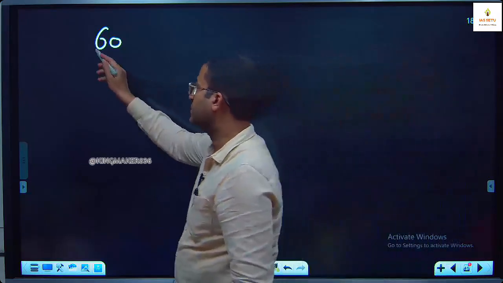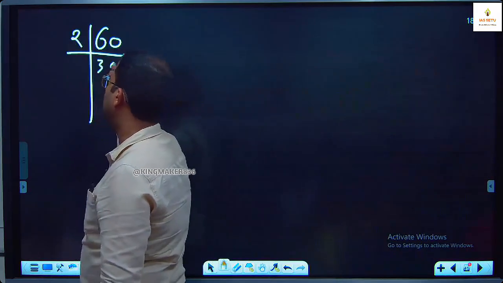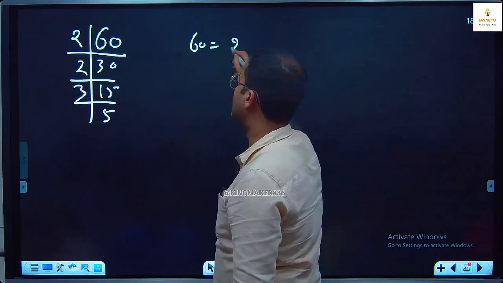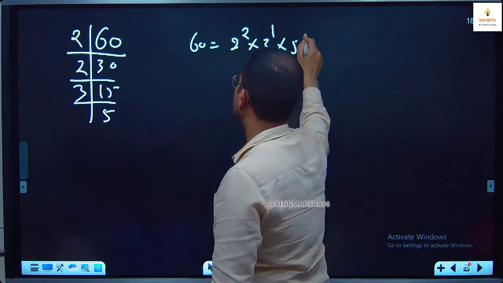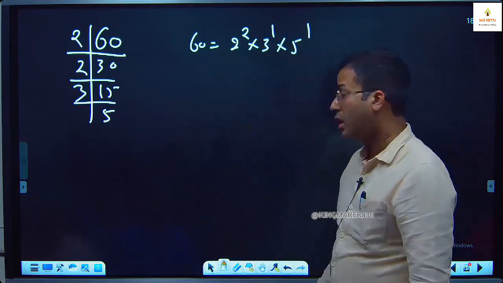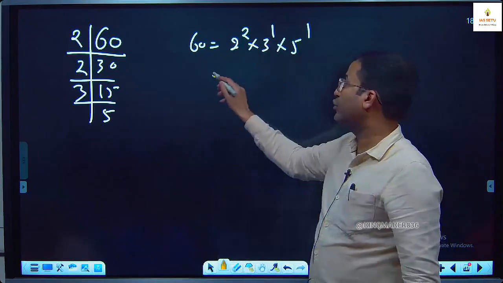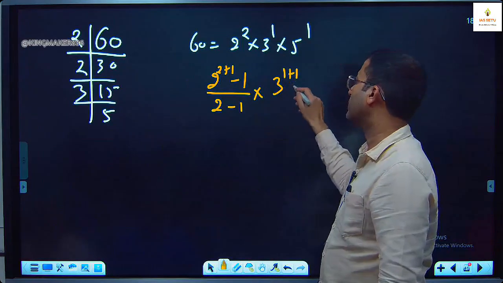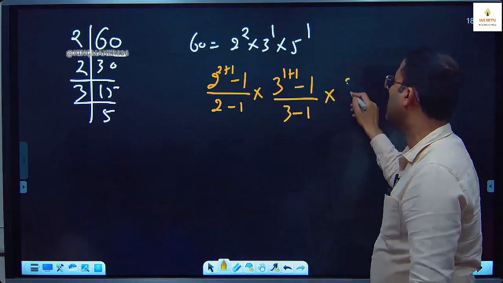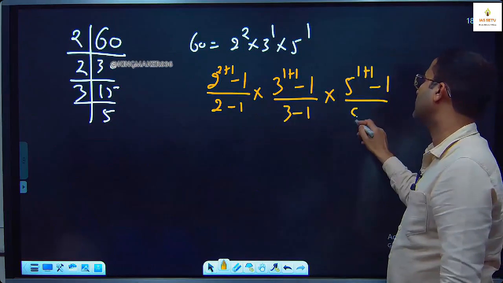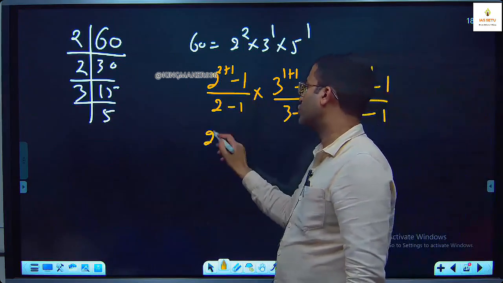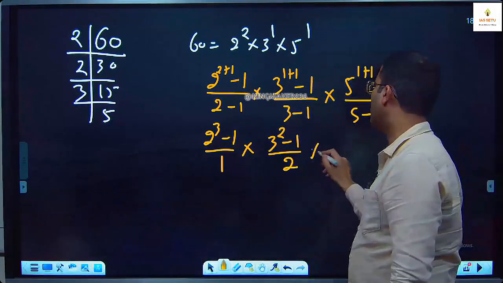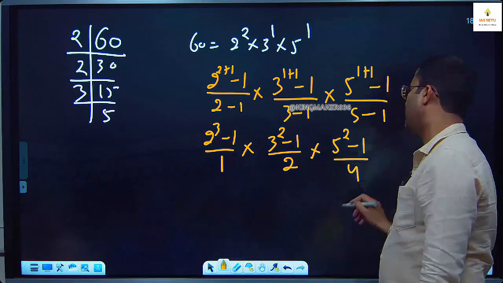Before that, I take 2 common: 30, 2 common: 15, 3 common: 5. 60 is 2 to the power 2 into 3 to the power 1 into 5 to the power 1. Here, 2 to the power 2 plus 1 minus 1 upon 2 minus 1, 3 to the power 1 plus 1 minus 1 upon 3 minus 1, 5 to the power 1 plus 1 minus 1 upon 5 minus 1. This is 2 to the power 3 minus 1 upon 1, 3 to the power 2 minus 1 upon 2, 5 to the power 2 minus 1 upon 4.